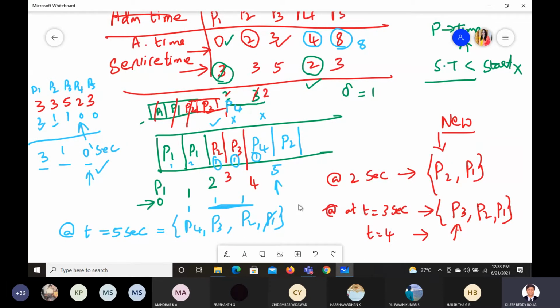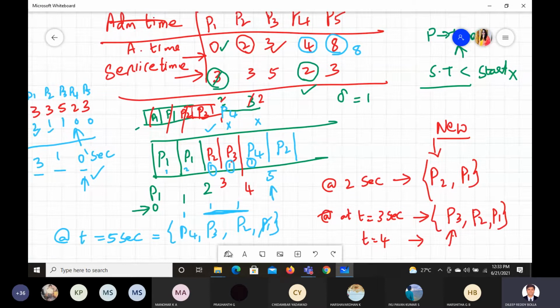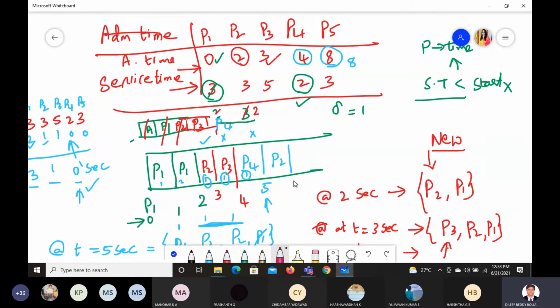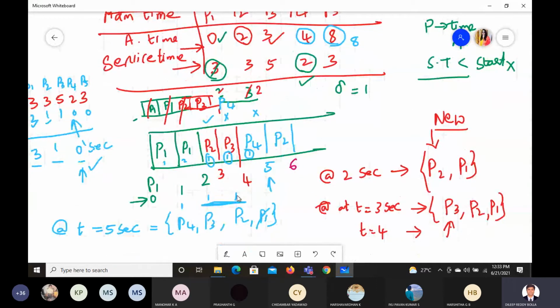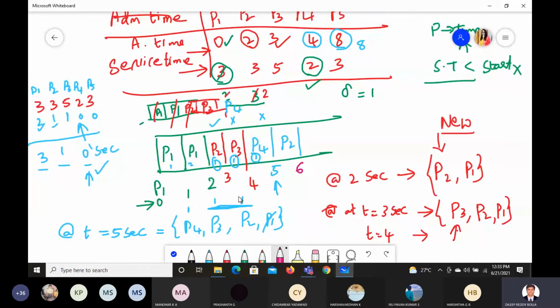Now at 6 we need to check. At 6, it is again not there in the list here. At 6 we get 1 second. We have the same options, but P2 has already moved to 2. It has utilized 2. P1 is ruled out because it already has 2. Now both of them are ruled out.